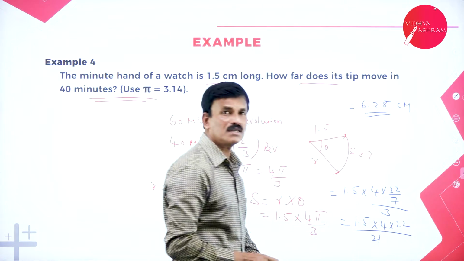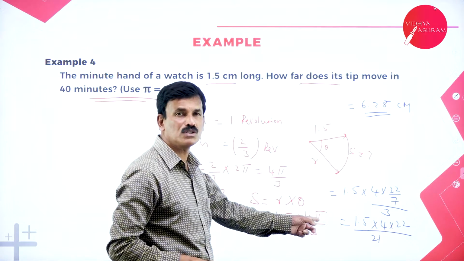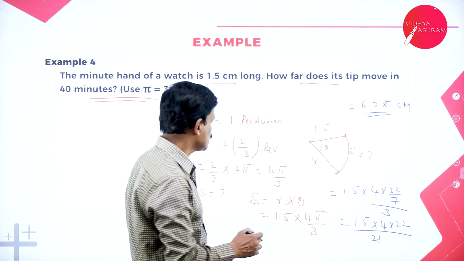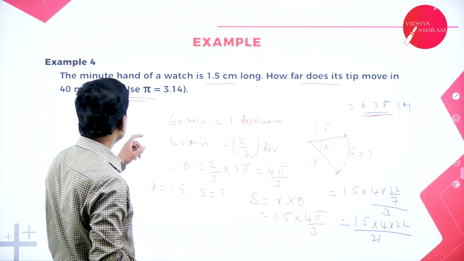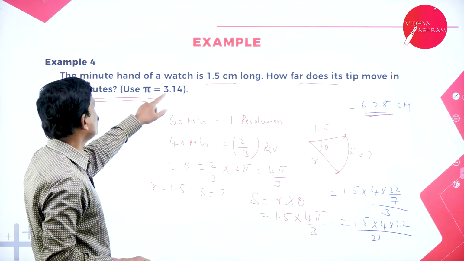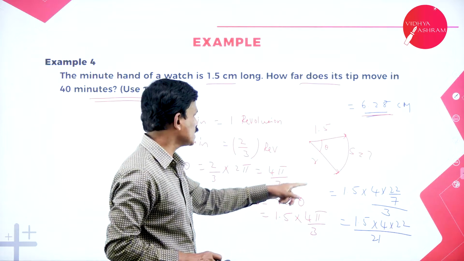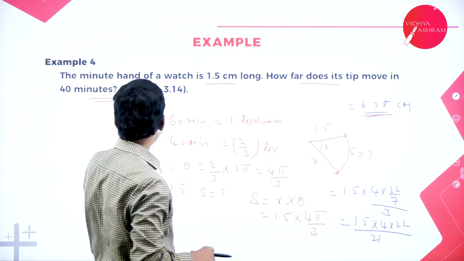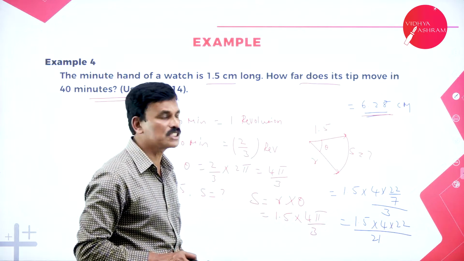6.28 centimeters. Otherwise, you can substitute 1.5 into 4 by 3 into pi is equal to 3.14 and simplify. You will get the required answer as 6.28 centimeters. That's it. Very simple. See here, what is the problem given? The minute hand of a watch is 1.5 centimeters long. How far does its tip move in 40 minutes? So the distance traveled, S, is to be determined.